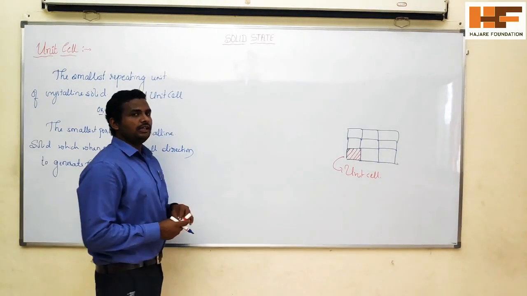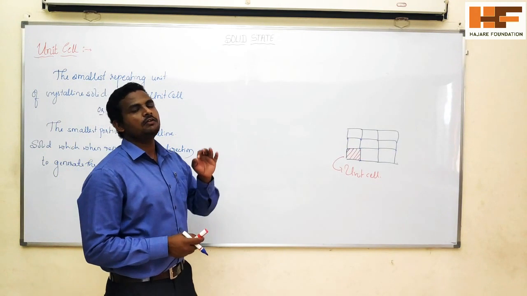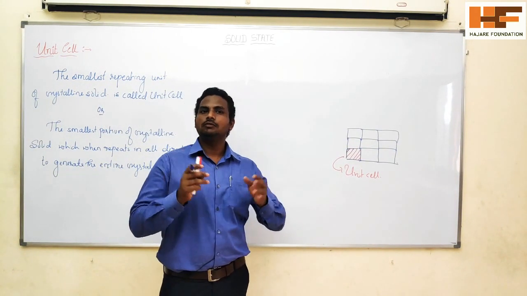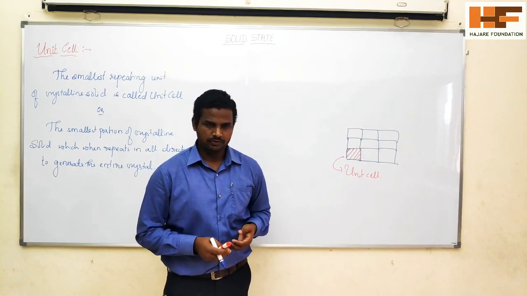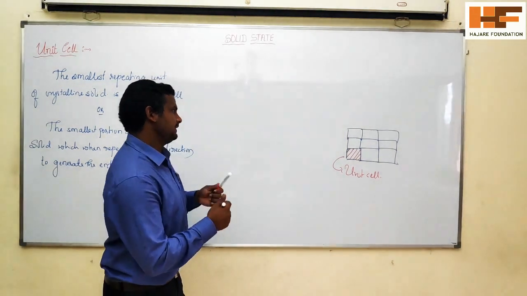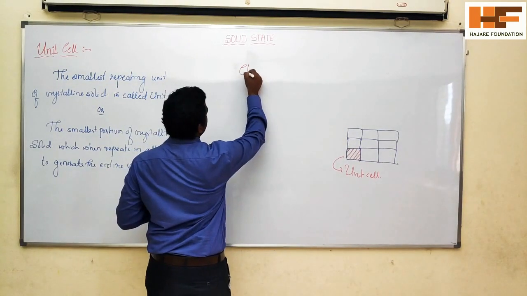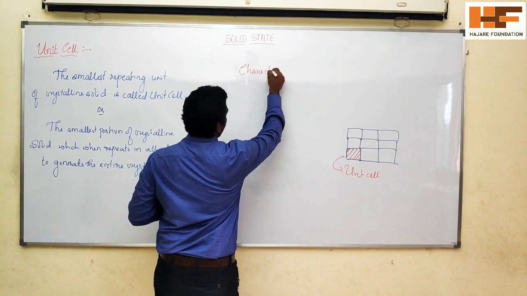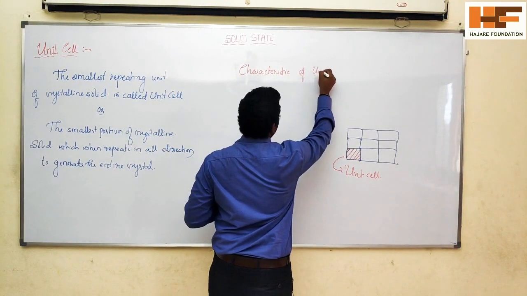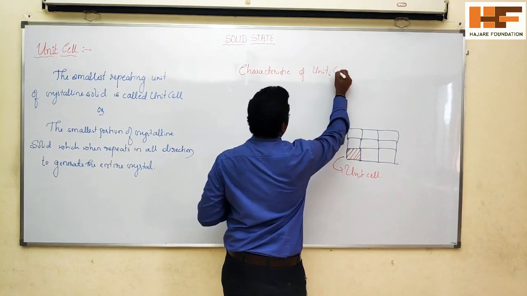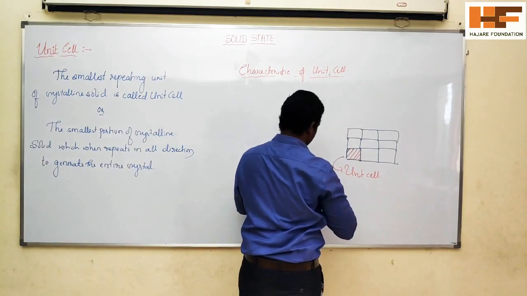So now come to the characteristics of this unit cell. Based on the characteristics of the unit cell only, whatever crystals we observe have different shapes. Characteristics of unit cell, right?